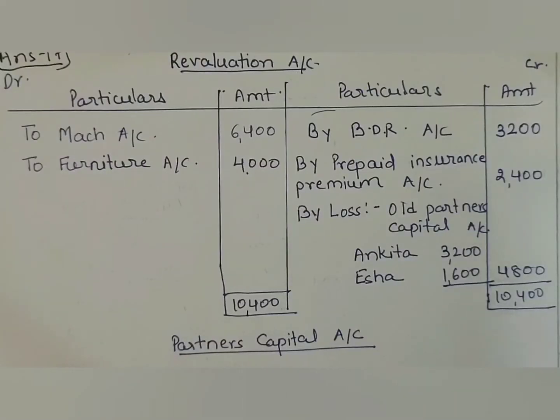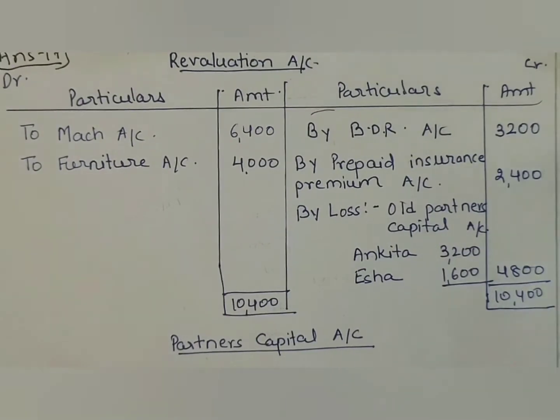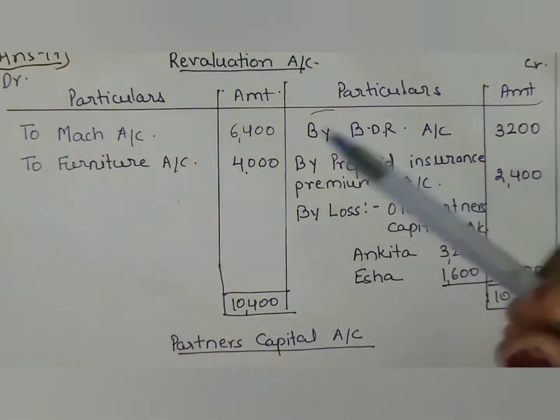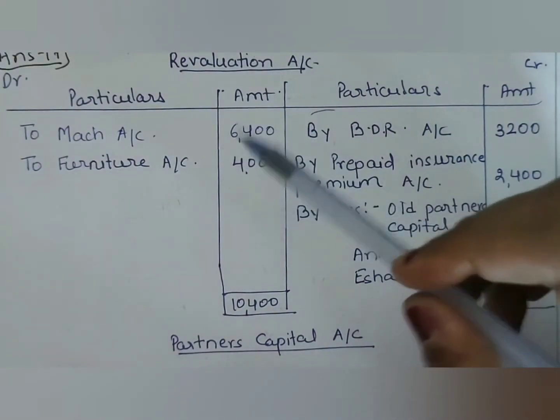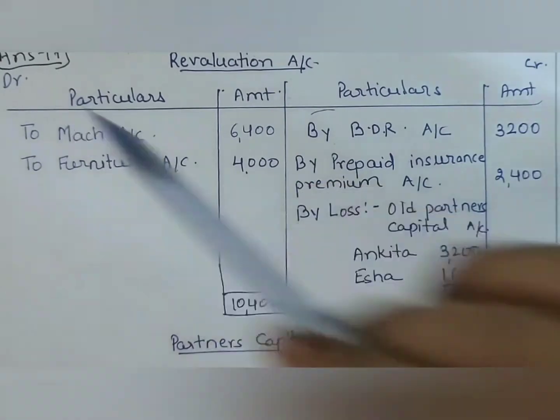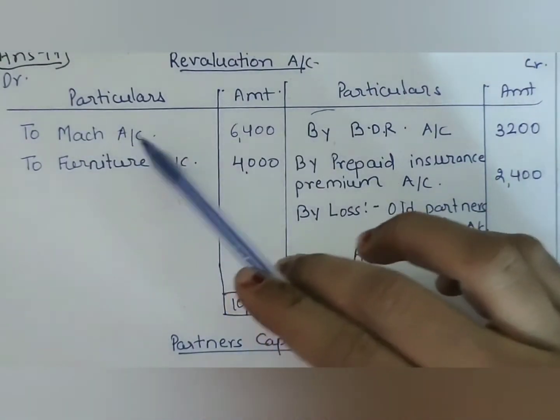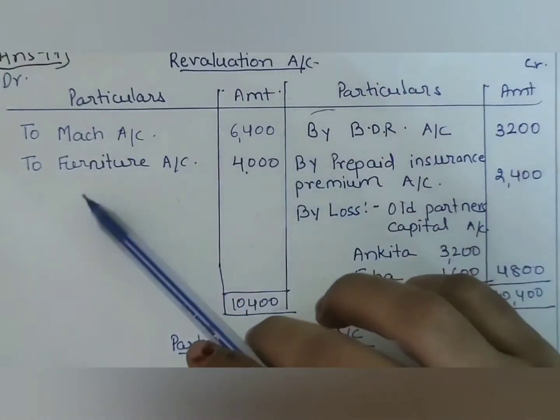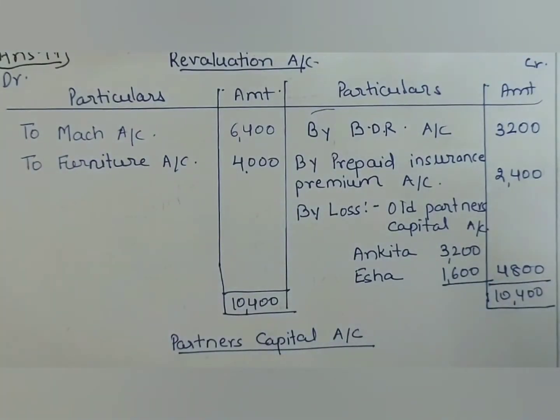Now as the value of assets is decreasing due to depreciation, which is a loss, we will give the second effect of it in the revaluation account on the debit side: to machinery account 6,400, to furniture account 4,000.